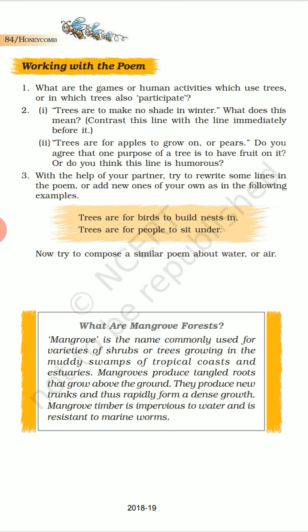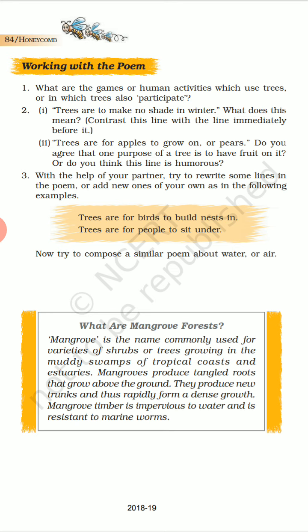We don't need shade in winter, we need just sunlight to warm up. So nearby the trees, what can we do? We can make fire camp parties in winter, and we get fruits and many more.